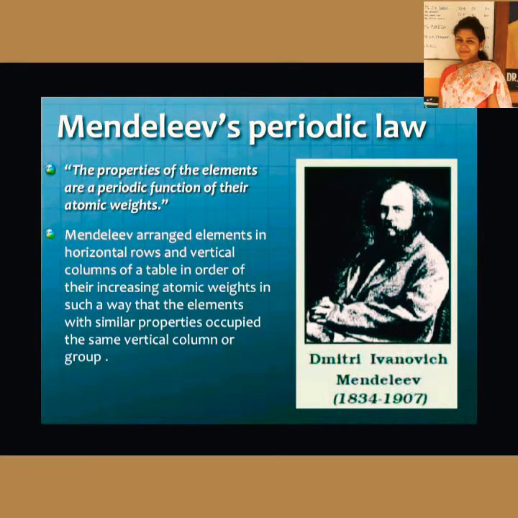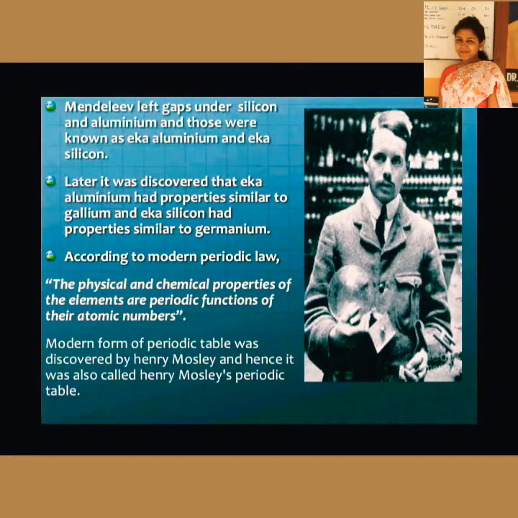After this came Mendeleev's periodic law. He said the properties of elements are periodic functions of their atomic weight, and there were horizontal rows and vertical columns in the table. Mendeleev left gaps under silicon and aluminium, and named them Eka-aluminium and Eka-silicon.